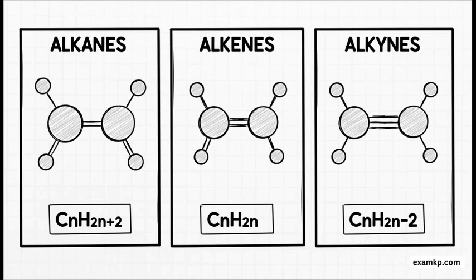The key thing here is they only have single bonds between their carbon atoms, and they all follow the general formula CnH2n+2. Then you have the unsaturated hydrocarbons, the alkenes, which have at least one double bond, and the alkynes with at least one triple bond. Their formulas are CnH2n and CnH2n-2 respectively. Guys, you have to lock these formulas into your memory. They are non-negotiable for your exams.